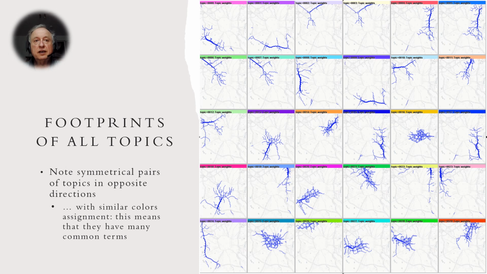The small multiples map shows footprints of all 30 topics together. Topic colors are shown in the ribbons in the upper parts of maps. We observe symmetrical pairs of topics in opposite directions. Sometimes these pairs share similar colors. This means that these topics share many common terms that reflect shared catchment areas.